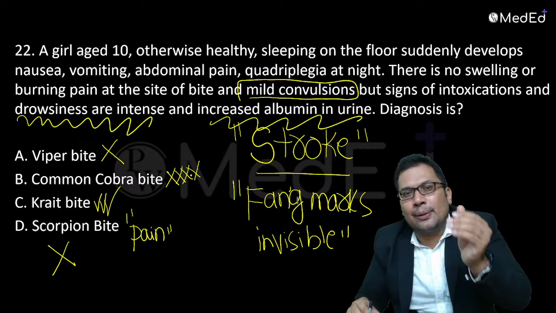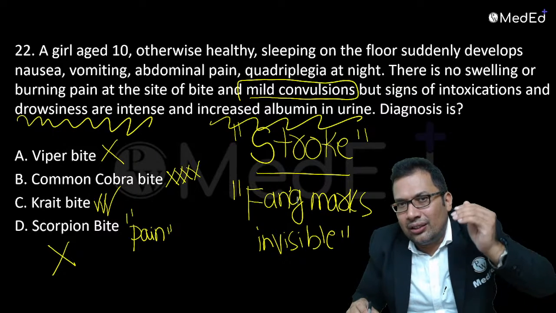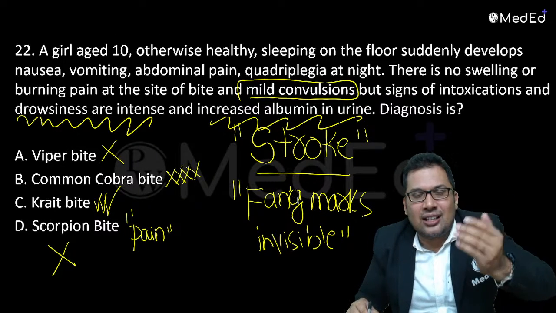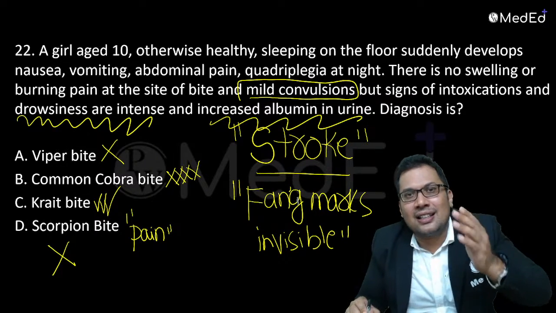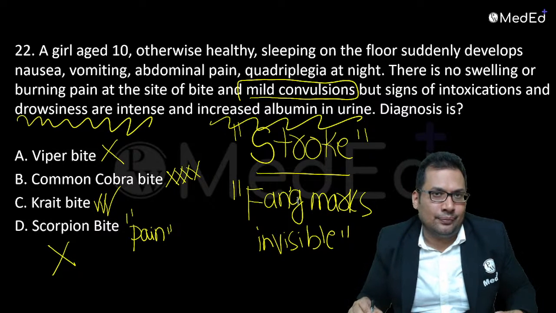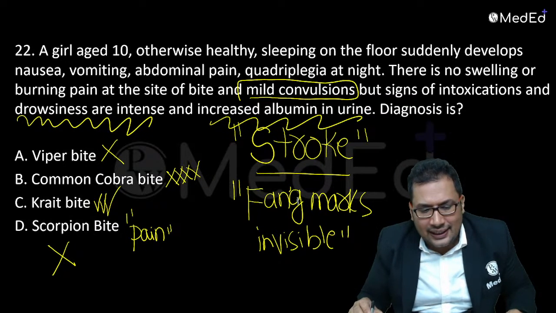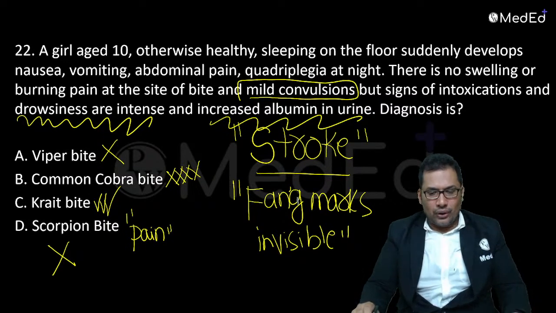Common krait bite resembles a stroke, and the action is presynaptic. It causes muscle paralysis. It causes sudden death in their sleep. So the answer is krait bite.